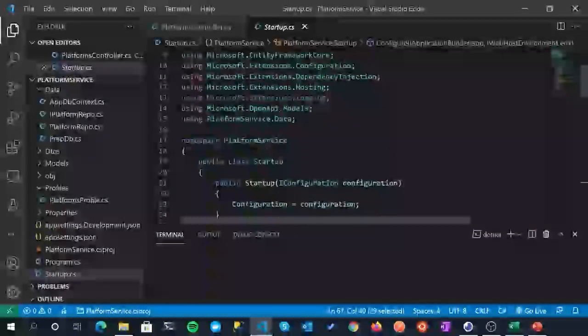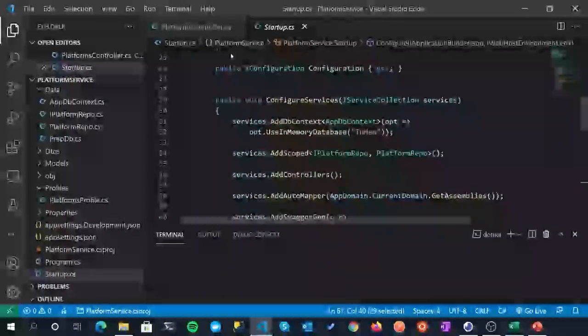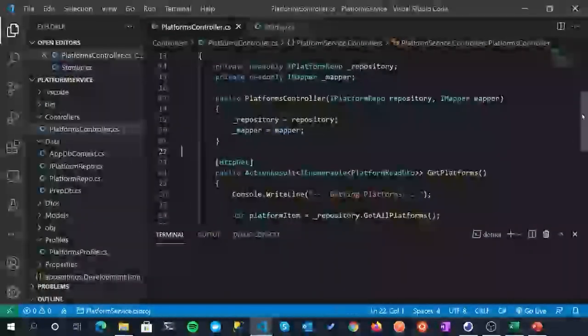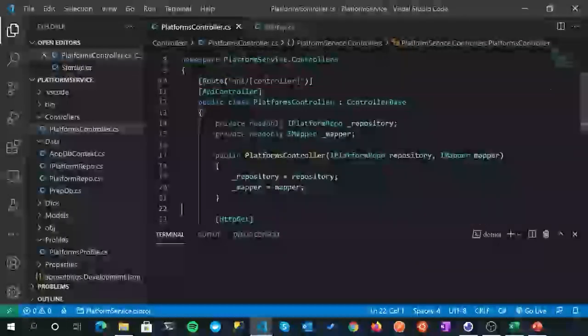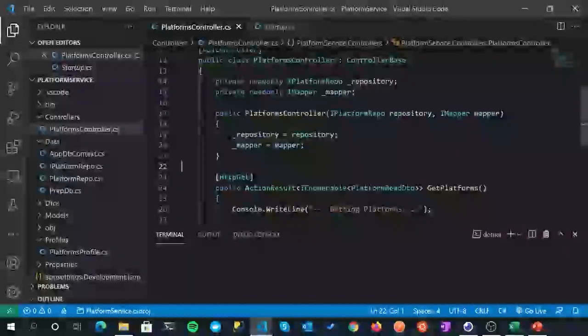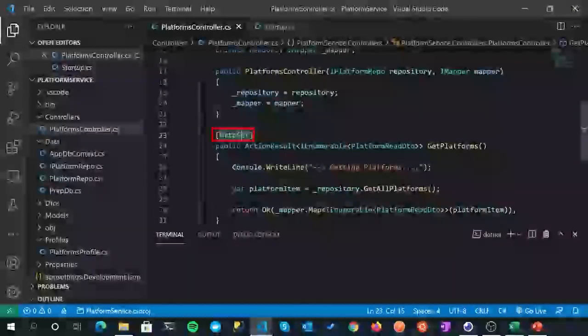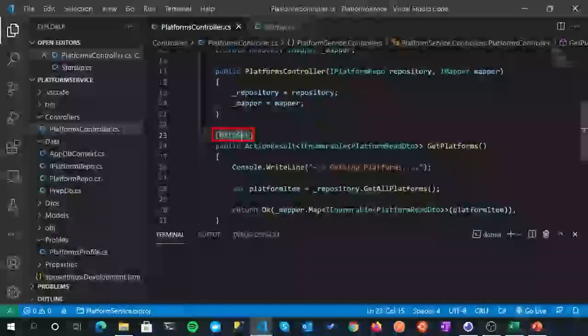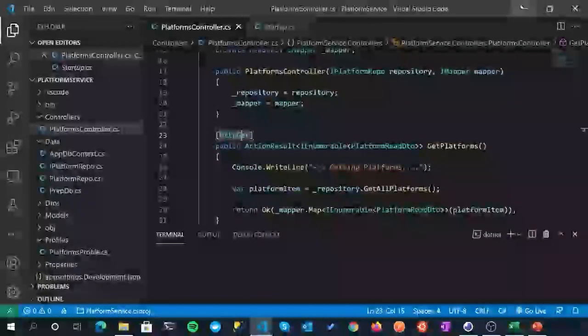If I can find it. No, that's looking in the wrong place, that's startup. In our platforms controller, we come over here to our class. So this is our class level route, api/platforms. And then we've specified a get. The method signature that we're calling from Insomnia will match this method signature here. There's no attributes being passed in or anything like that, so we should get a result back.